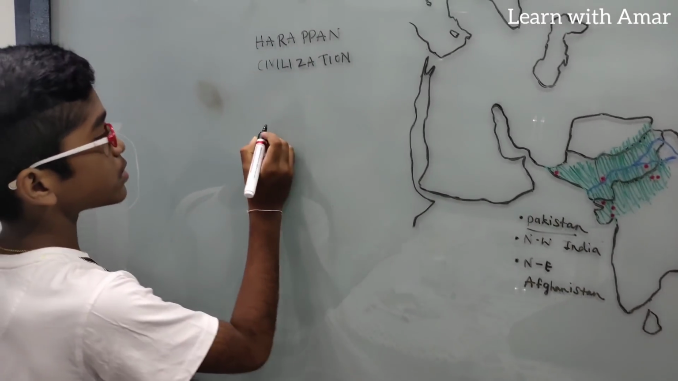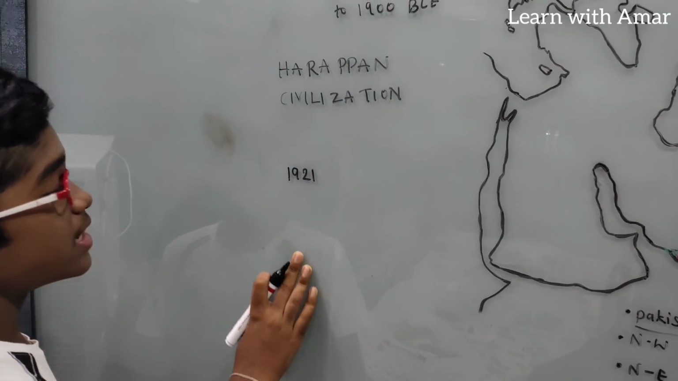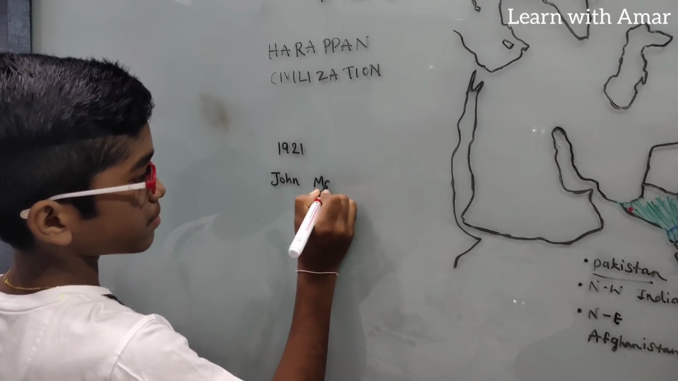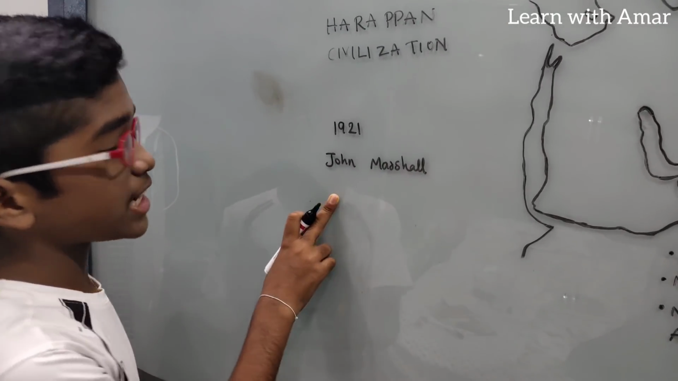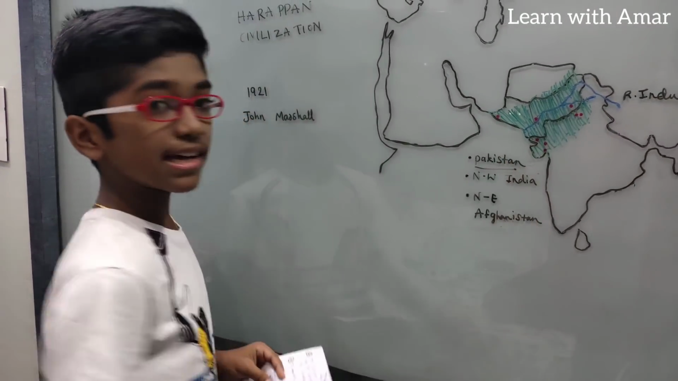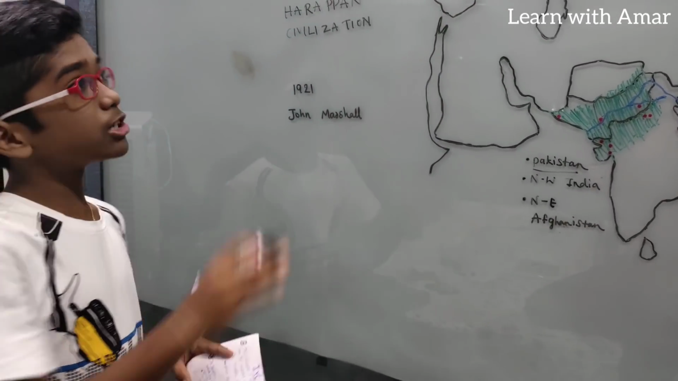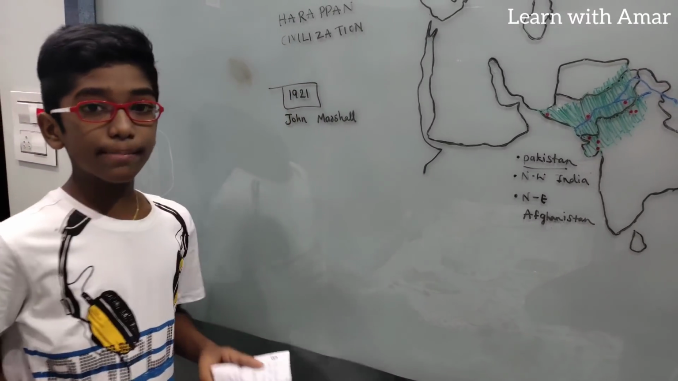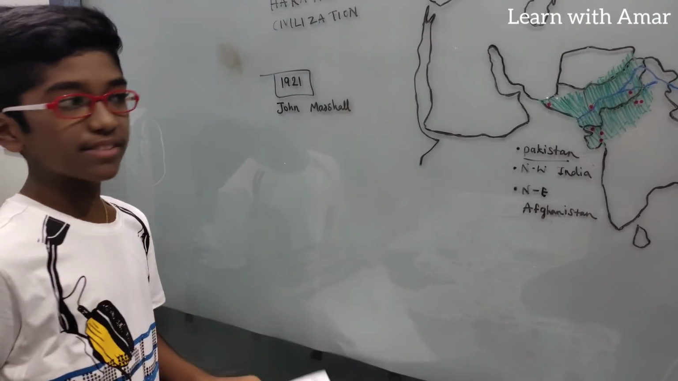let's go back to 1921. In 1921, a person called John Marshall excavated this area, and he found the Indus Valley Civilization. In which year was this civilization found? In the year 1921. Okay, by whom? John Marshall. So where did he excavate?